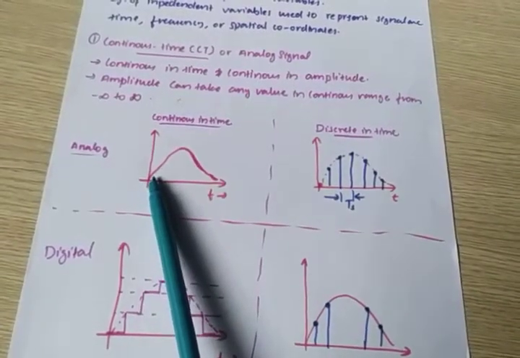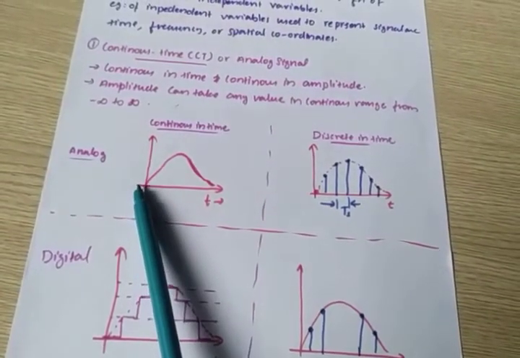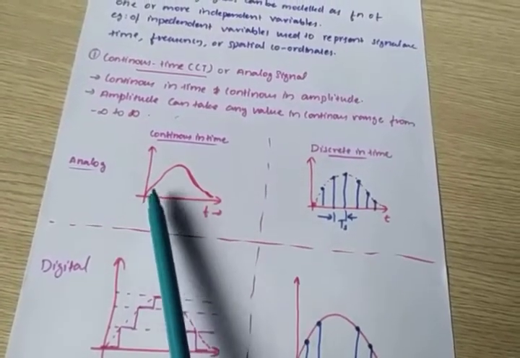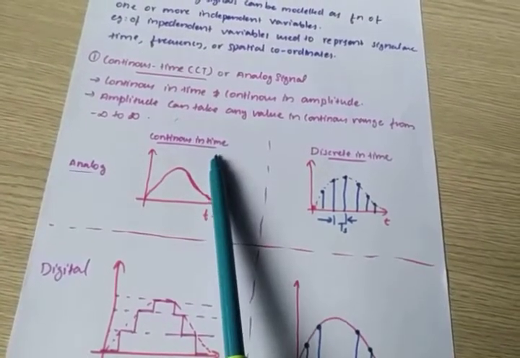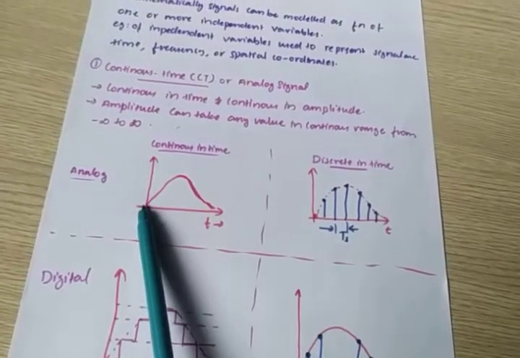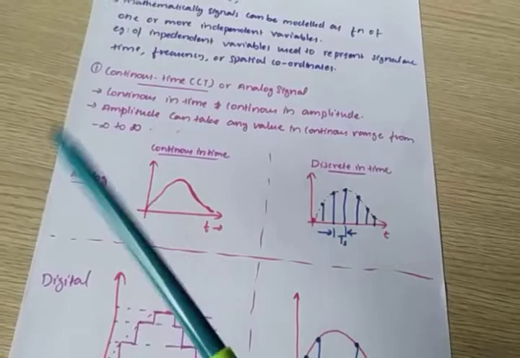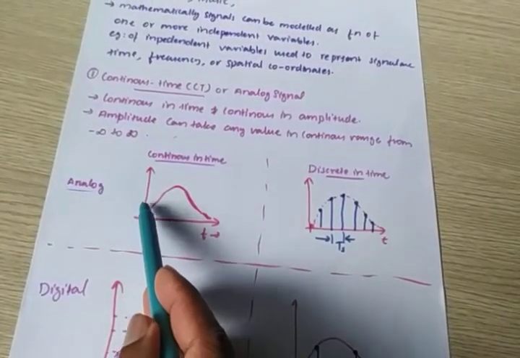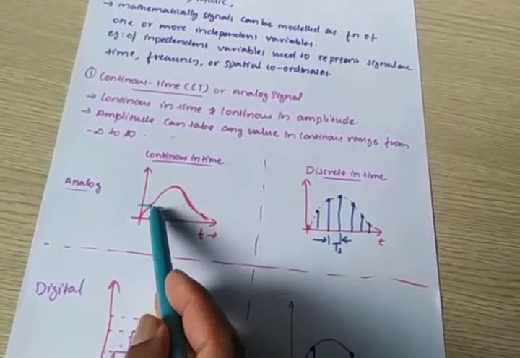Analog means all our physical signals are analog, continuously varying with respect to time. So it is called continuous in time, meaning the time is continuous. For a particular time, the signal has an amplitude.